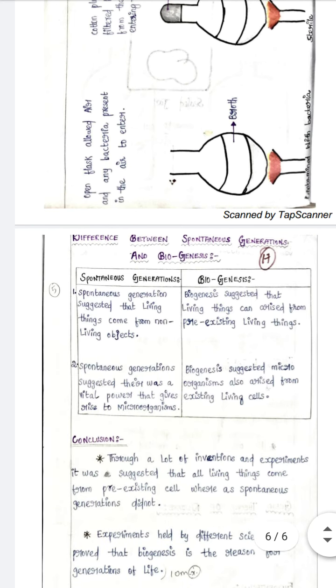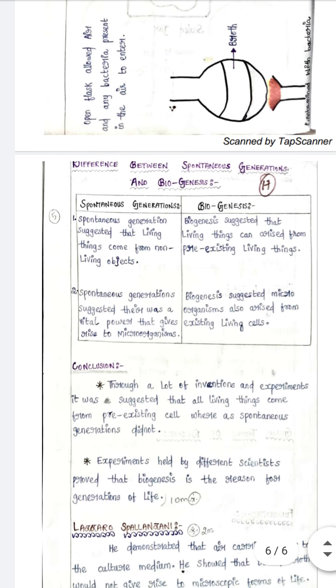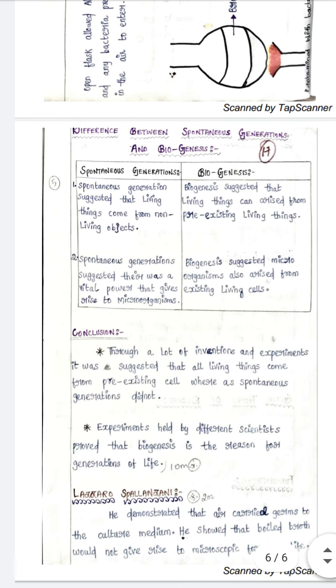And now we have the difference between spontaneous generation and biogenesis. Spontaneous generation says that living things come from non-living things, and biogenesis suggested that living things can arise only from pre-existing living things. So spontaneous generation suggested there was a vital power that gives rise to microorganisms. Biogenesis suggested that microorganisms arise only from pre-existing living cells.